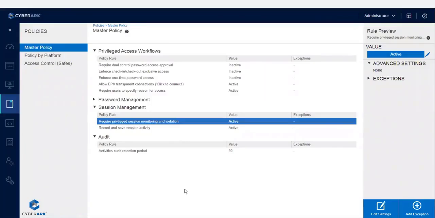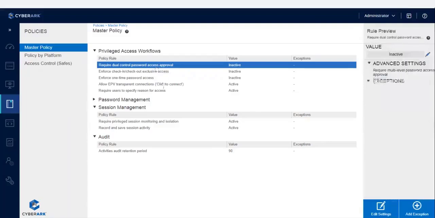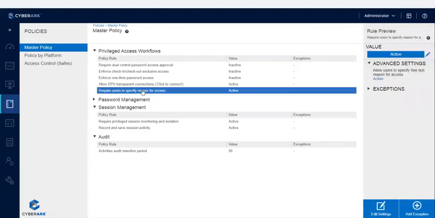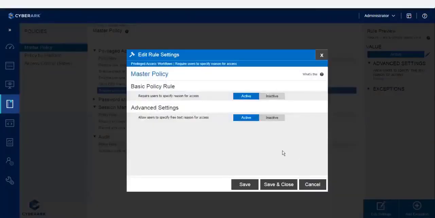Simple thing. Above you have the policy Require users to specify reason for access. Last one in this. Here it is active, but it is not asking for a reason on connect. Click on Edit Settings.